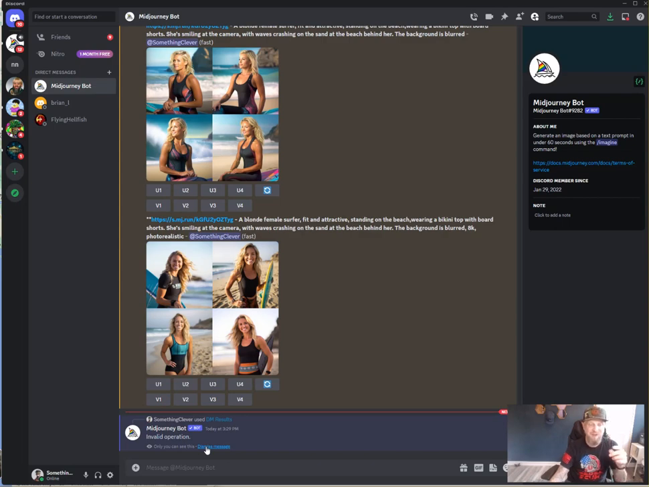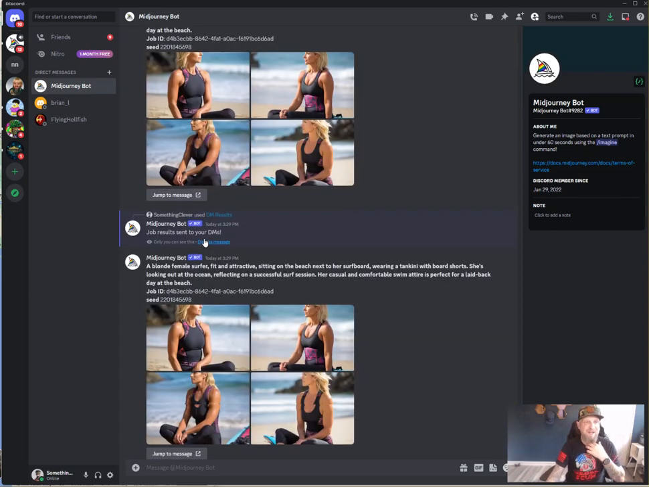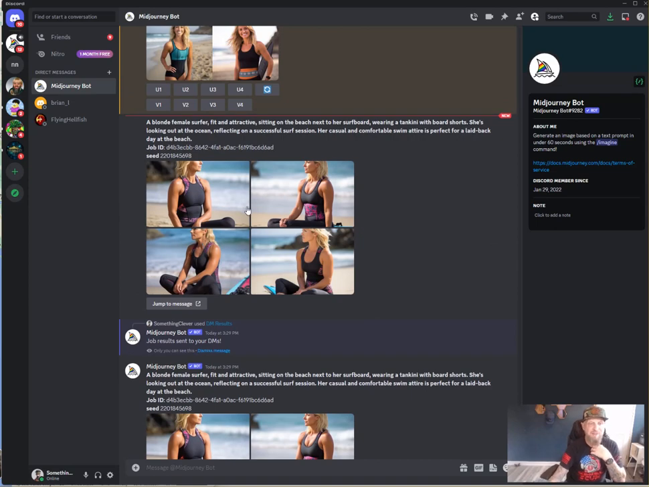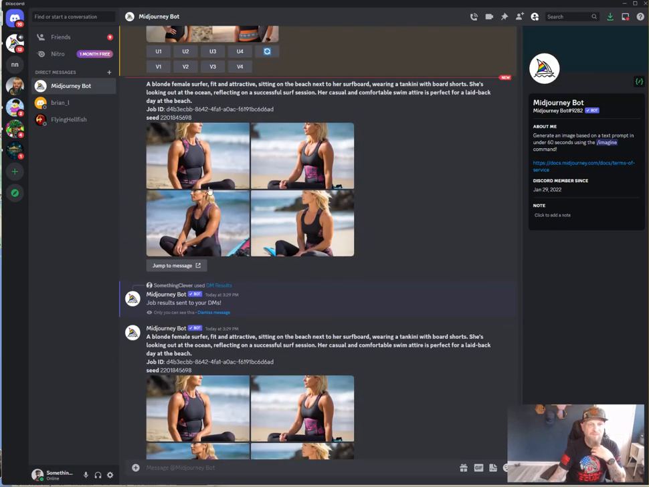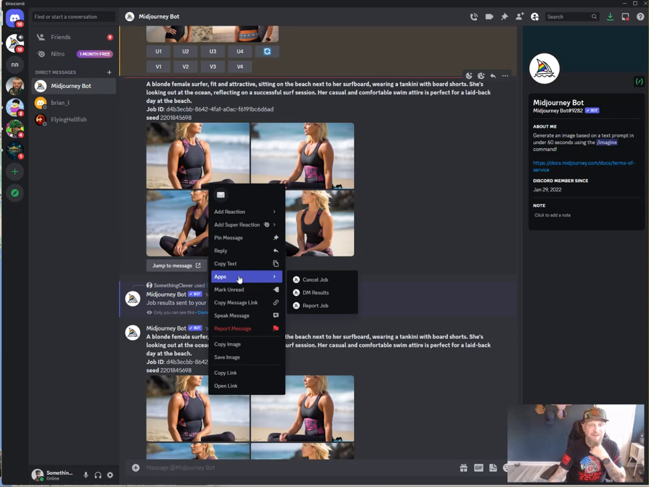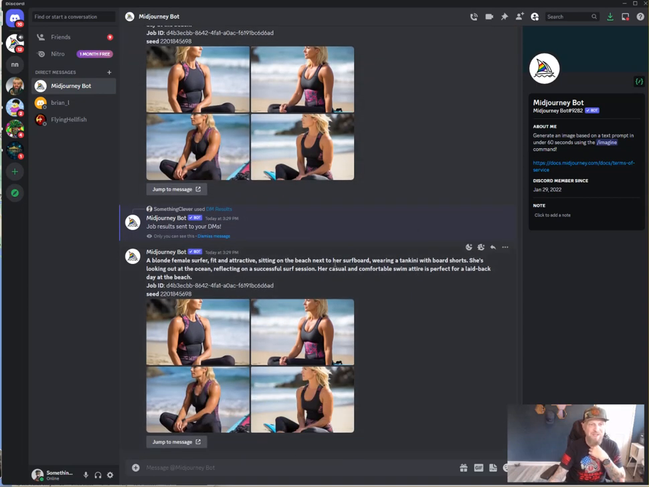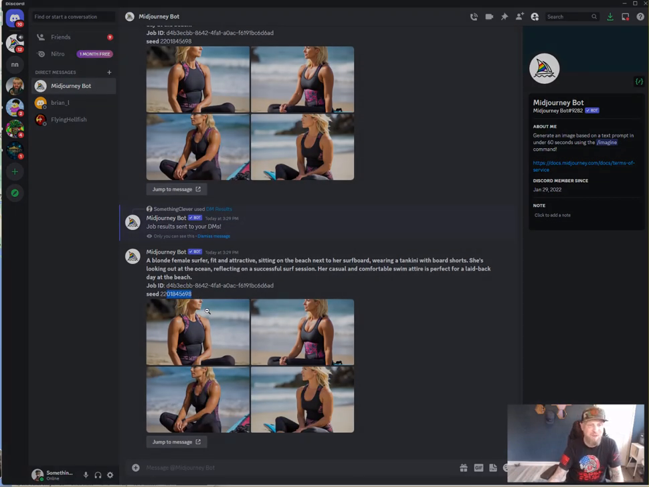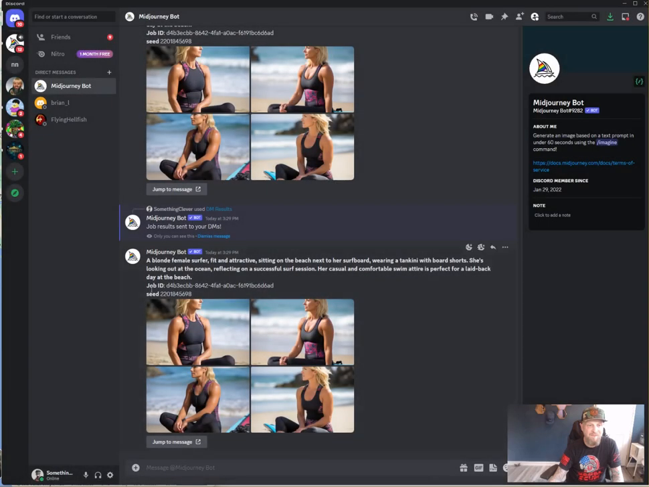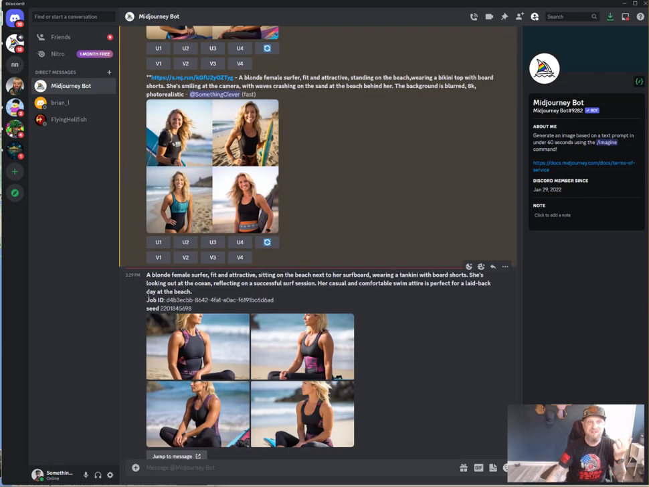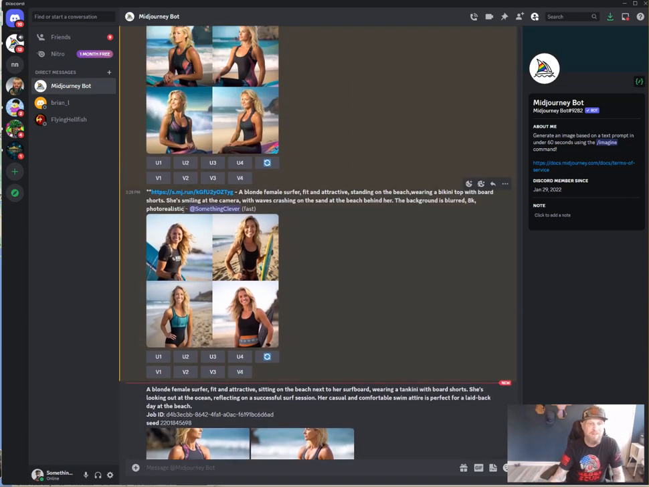I'm going to pause it while I try this. Hold on a second here. Okay, so what I did was I went to the image with all four of them. I right-clicked. I went into apps and DM results. And it's going to give me this seed number right here. And with this seed number, we can do even more, get even better details with our images.